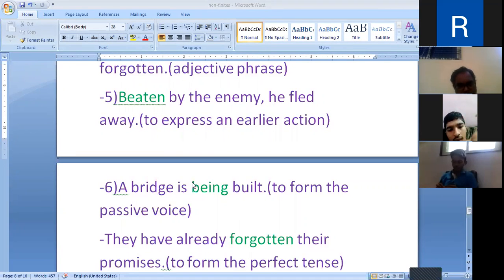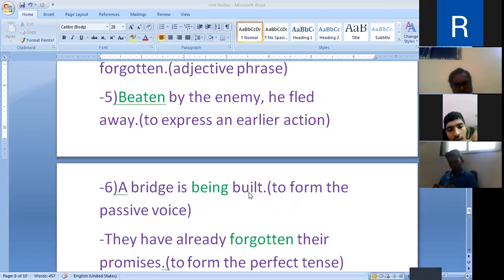Now understand, my dear friend, here being is used to form the continuous action. Again, let me tell you, in the passive form, to construct the continuous action, being is used. A bridge is being built.